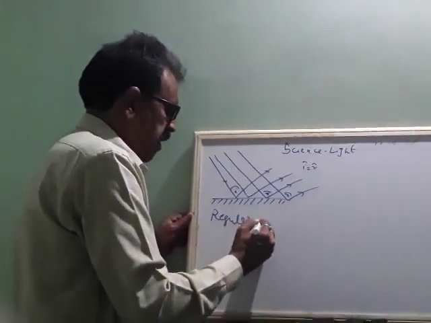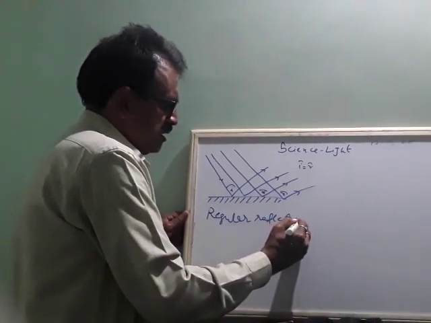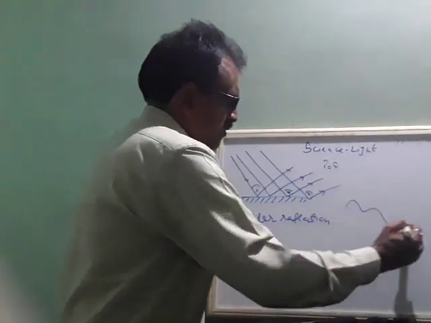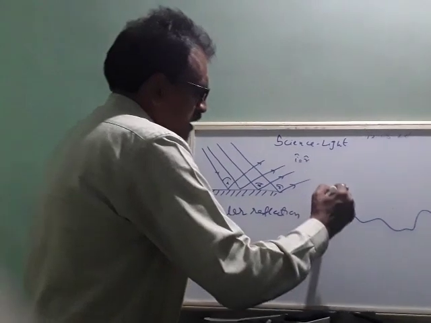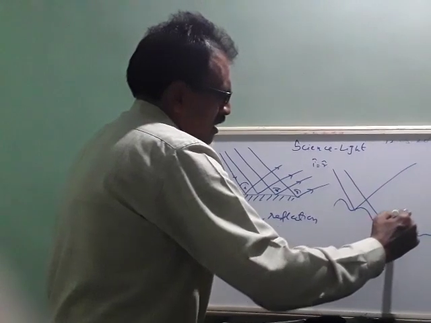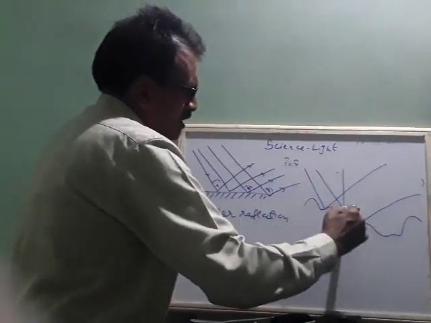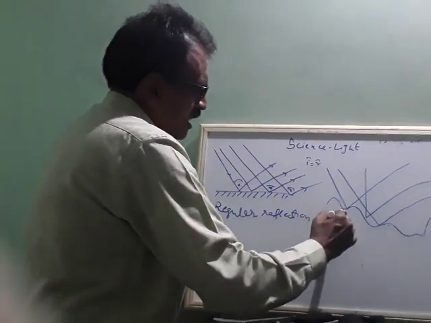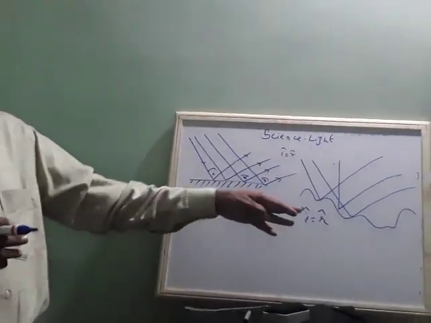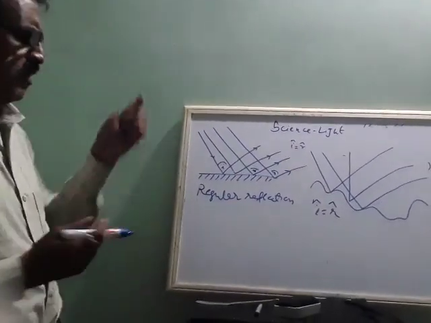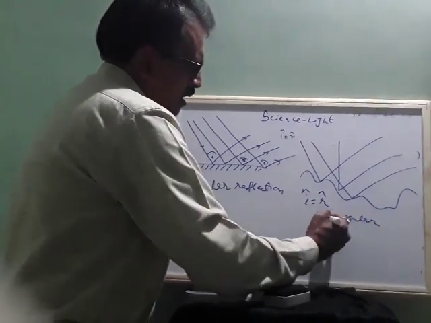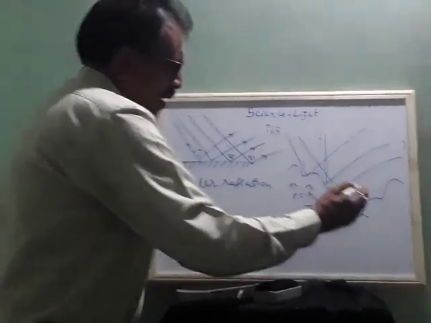Regular reflection. Suppose the surface is rough. If there is a rough surface like this, okay. So in this case, the reflection is here and the reflection is here. Light falls here, light goes here. It means here angle I is not equal to angle R. This is called irregular reflection. Regular, irregular. Easy to remember: irregular reflection takes place on a rough surface. Okay.